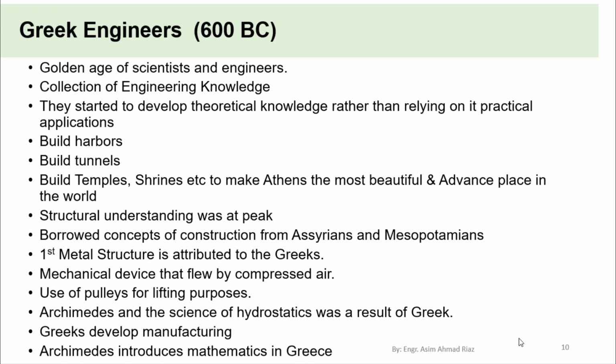Greeks developed manufacturing methods and techniques. Archimedes introduced mathematics in Greece. So it was the golden age of the scientists and engineers. They made a lot of contributions. This was basically the revolutionary phase, where the engineering field was going to mature.